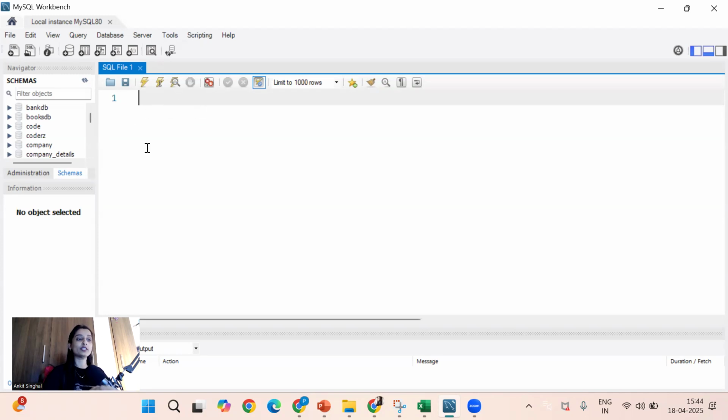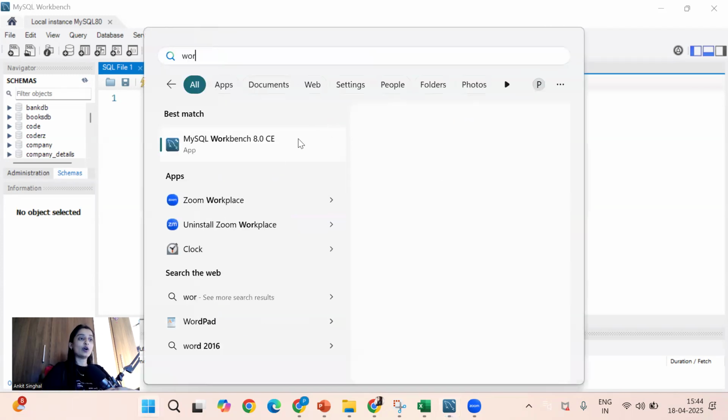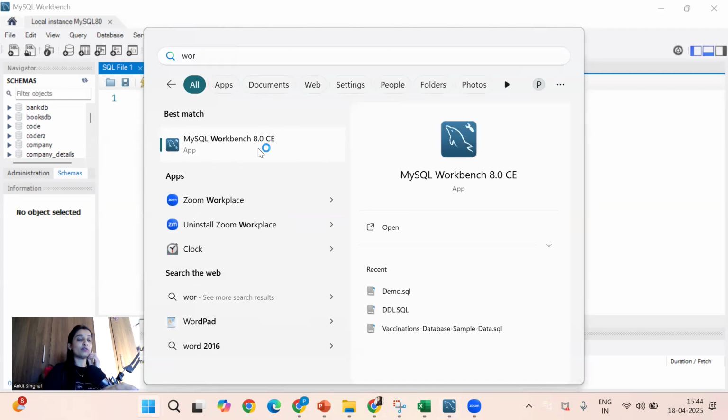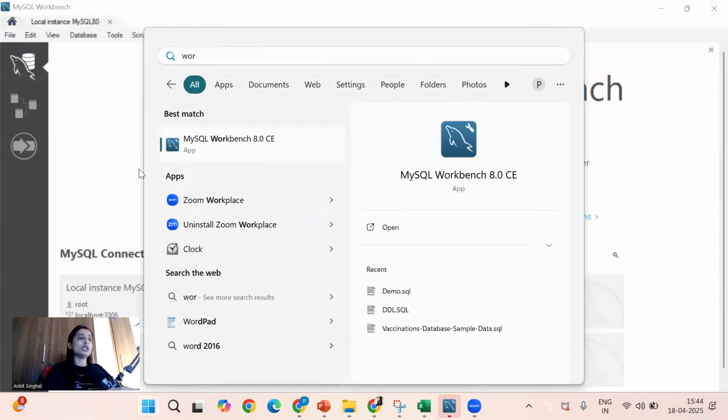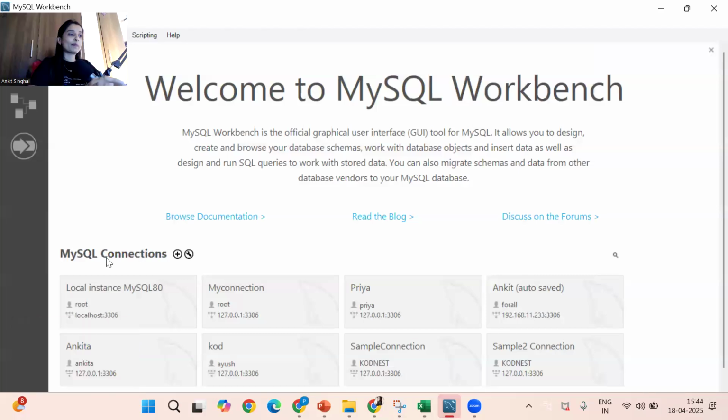So whichever solution works, try it out and fix the bugs, whatever you are facing. And open the workbench like this. How to open this workbench? See, go to Windows once you install MySQL. Click on the workbench. See, MySQL workbench. I'll double click on this. Now you will be having only one user. I have two users. You will be having only one user, root, which is running at port number 3306, the default port number. I will double click on this.